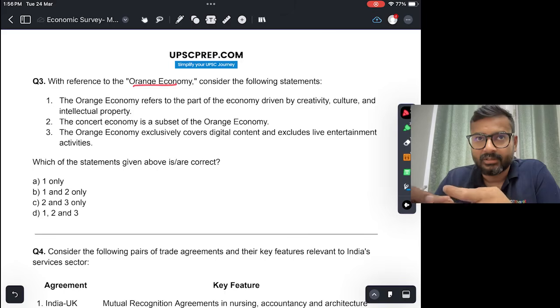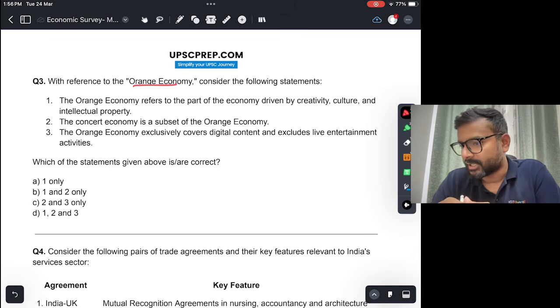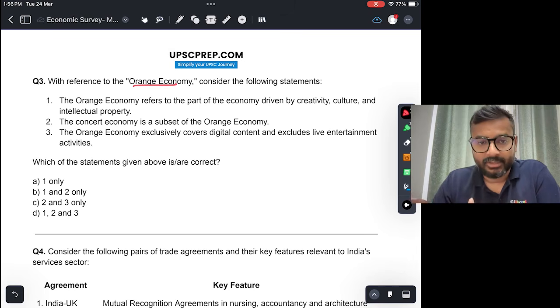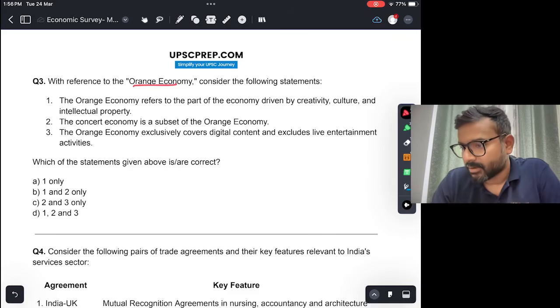Like you'd notice influencers or content creators on social media, YouTube, all that. That is part of the orange economy, and not just online, but also offline: concerts, singers, arranging concerts and all that is also part of the orange economy. The concert economy is a subset of the orange economy. Yes, this is true.